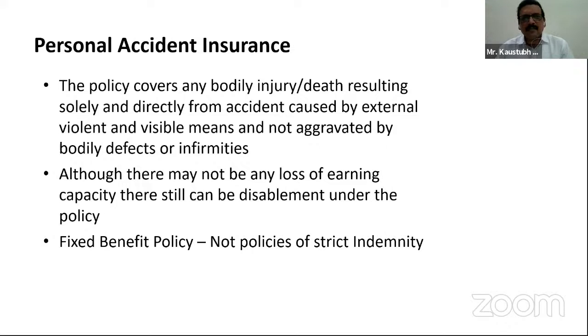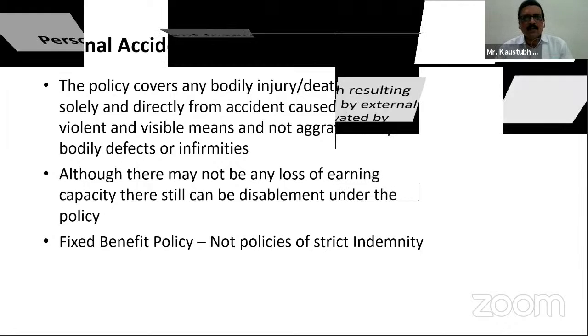Third one, these are fixed benefit policies and not policies of strict indemnity. Please note that the principle of indemnity is applied to personal accident insurance, but these are not strict indemnity. You cannot indemnify strictly like your fire insurance, or in case of any loss to machinery, or any of those general insurance where the principle of strict indemnity applies. Here, this policy is called a fixed benefit policy. Now we'll come to the next slide.